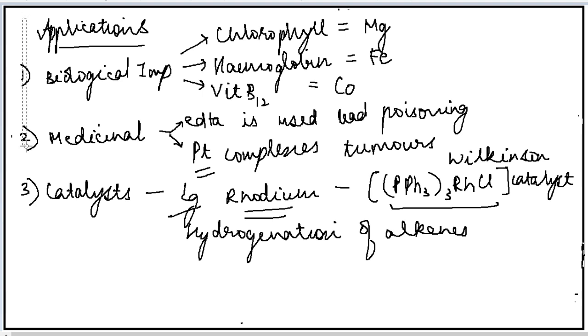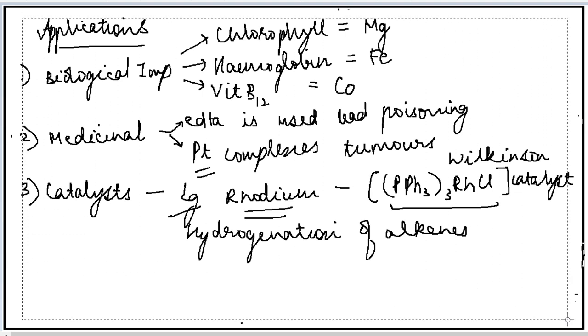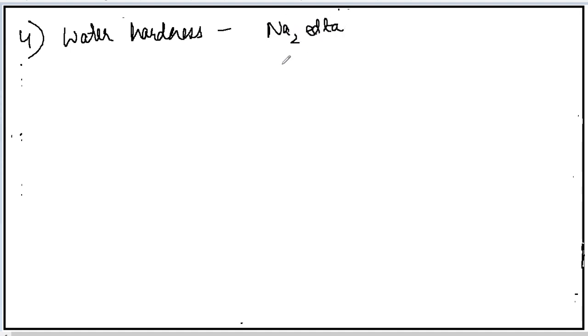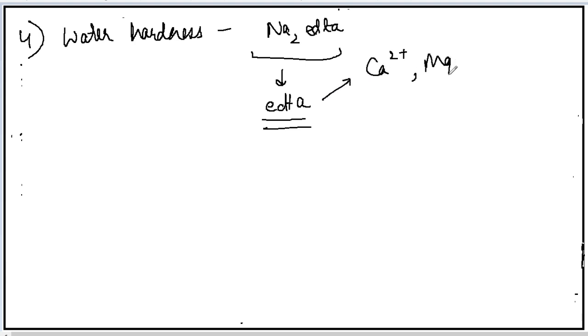Next applications, I'll take in the next slide. The fourth application is that they are used for treatment of water hardness. Okay, so hard water is treated with this type of complex, and what will happen? It has EDTA. EDTA is a ligand that is going to link with calcium as well as magnesium ions.